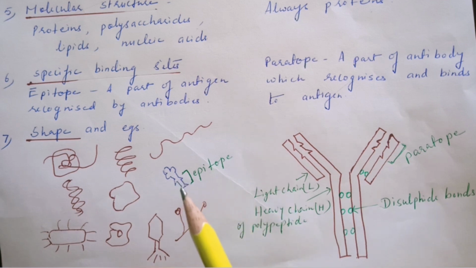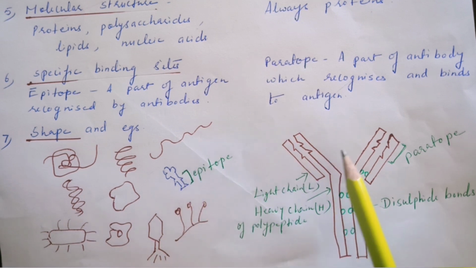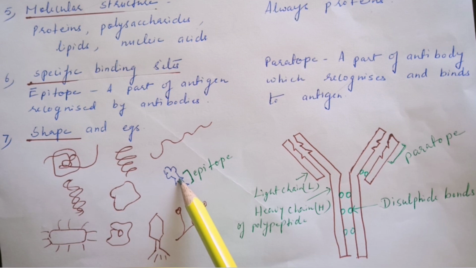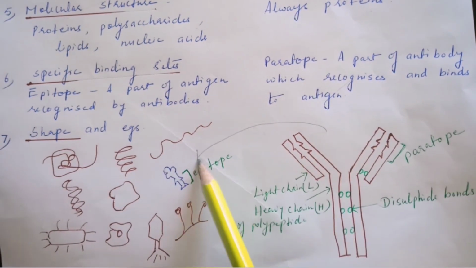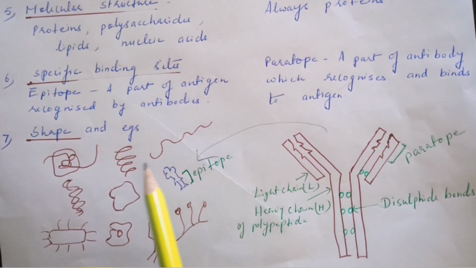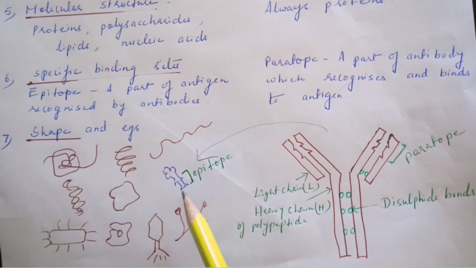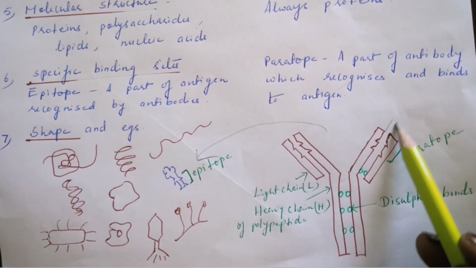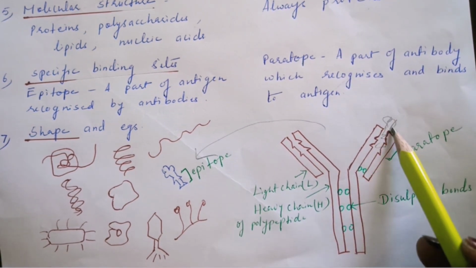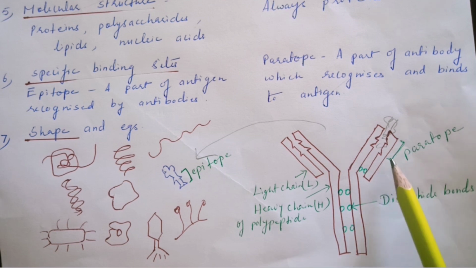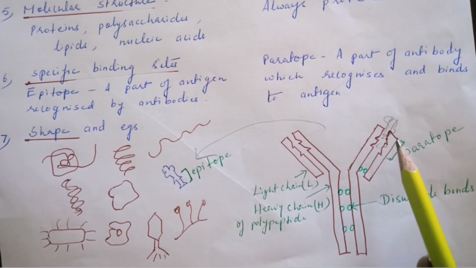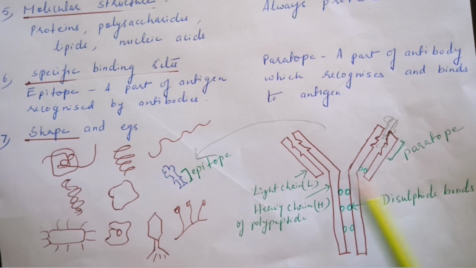Now look at this antigen. It is having a specific shape, and this part is the epitope. Now this is a combination. This antibody can recognize this particular antigen only. This antibody cannot recognize these other antigens. Now when it recognizes this particular antigen, this will come over here and it will fix over here like this. It will bind, and now it is the turn of the antibody. It can kill the antigen by various methods.